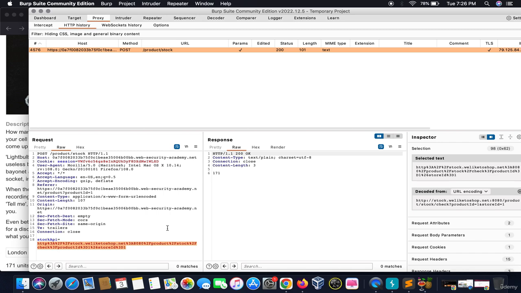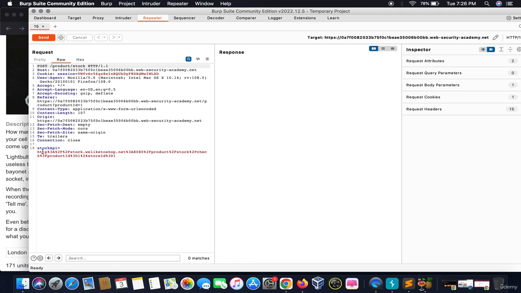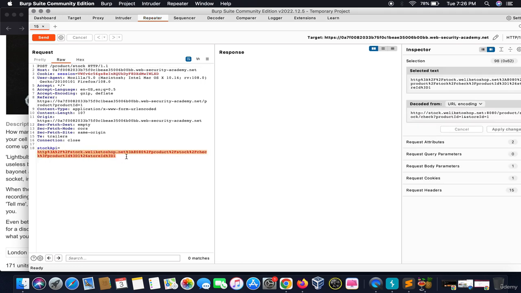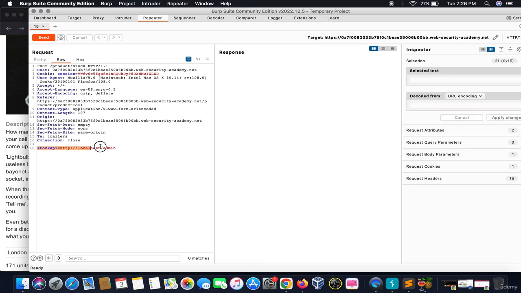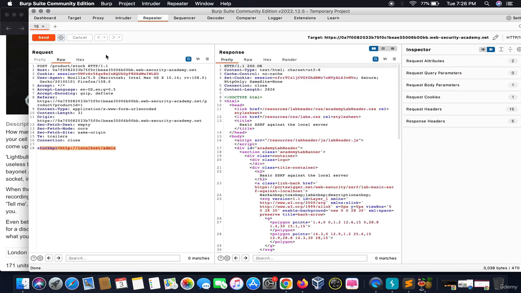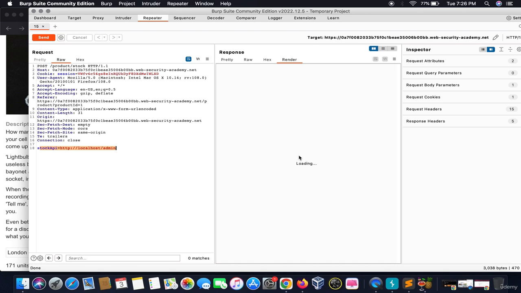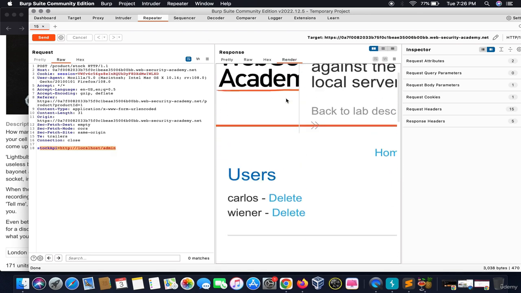So what we would do is we would take this request to the repeater to study it further. It is in an encoded form, so we would delete this, and in place of this we would put in this. Let me elaborate it and explain it to you. What we are trying to do is we are using this particular request of the website itself to load an admin panel using an API. When we click on send and we render this response, we are able to see this thing.